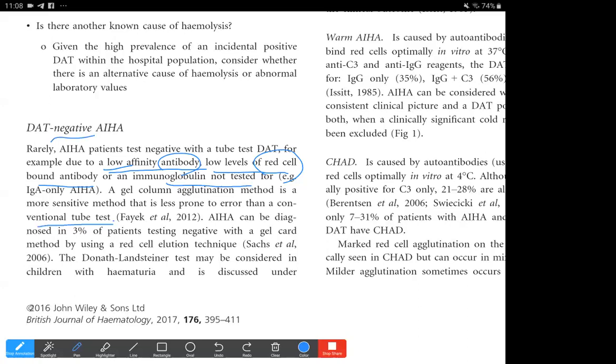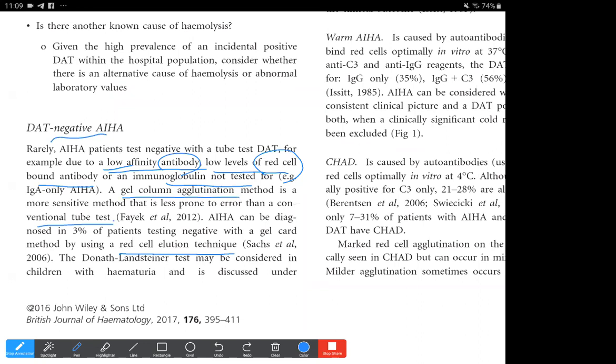The next thing is, of course, it would be a DAT negative autoimmune hemolytic anemia, but most of these cases can be picked up if we do more sensitive tests, like the gel column agglutination test. This is also done using the red cell elution technique.